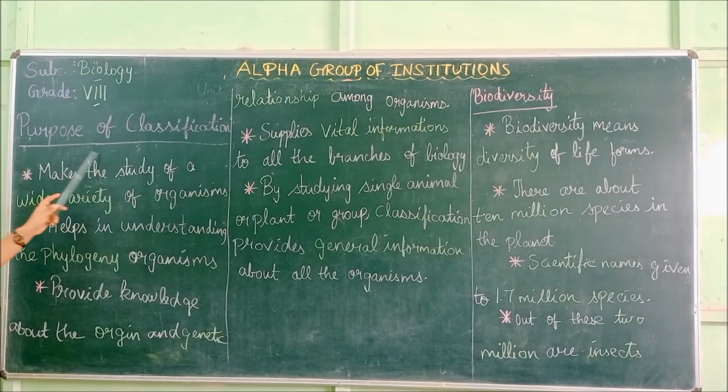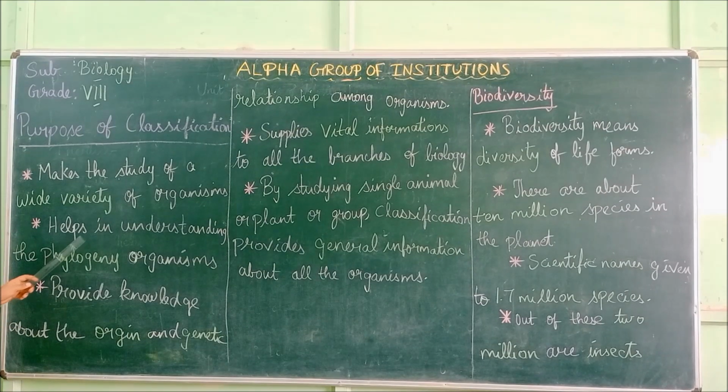The purpose of classification: it makes the study of a wide variety of organisms possible. We cannot learn each and every organism individually. It is very difficult, so to avoid such a situation, classification is brought out. When organisms are grouped according to their characters, we can learn many varieties of organisms. So for that, classification is needed.